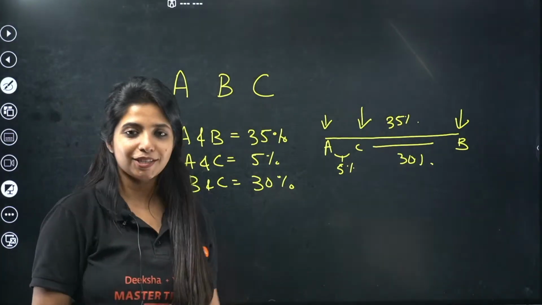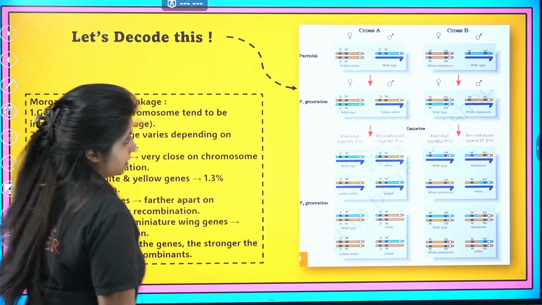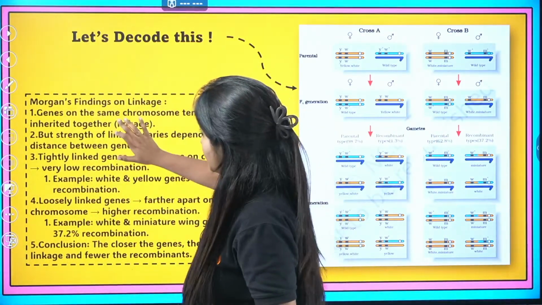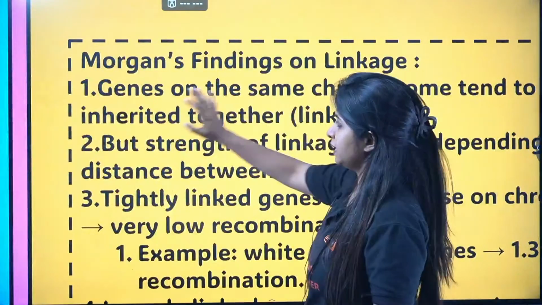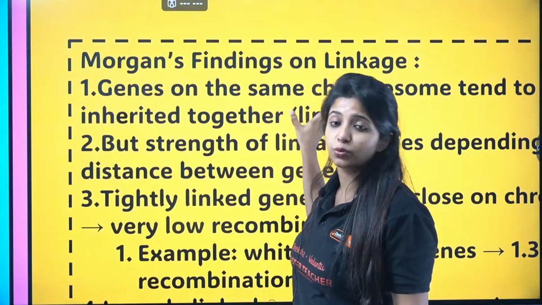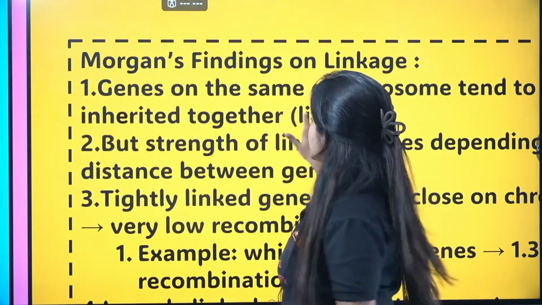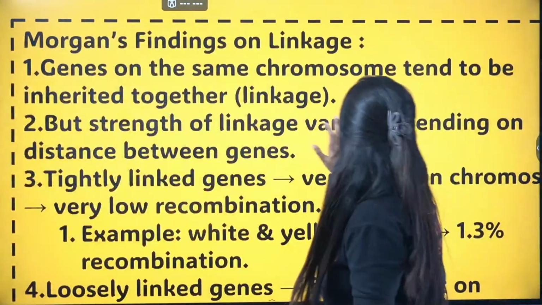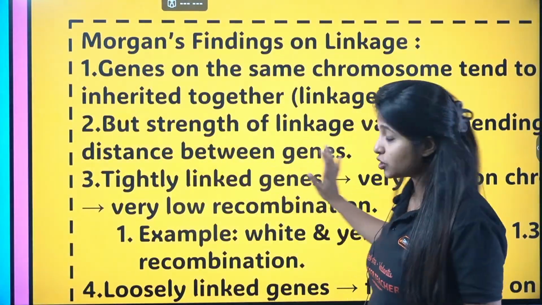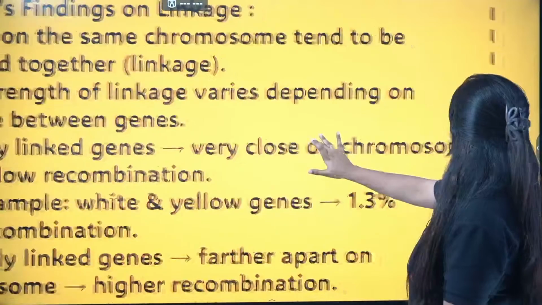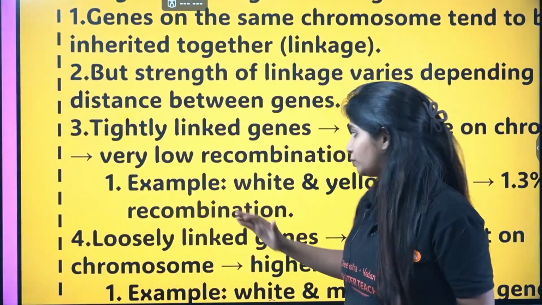Panto gave me the answer. So yes, that is how it goes, and that is exactly what is written in Morgan's experiment. He has mentioned that genes on the same chromosome tend to be inherited together. This is known as linkage. But the strength of linkage varies depending on the distance between the genes. Tightly linked genes are very close on the chromosome and show very less recombination. Why? Because they always move together.